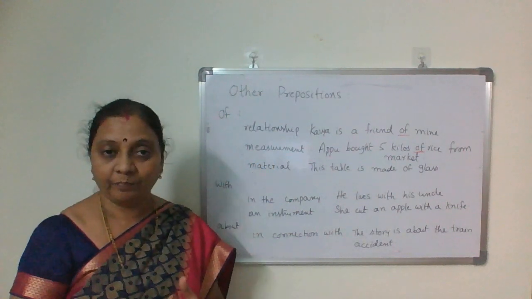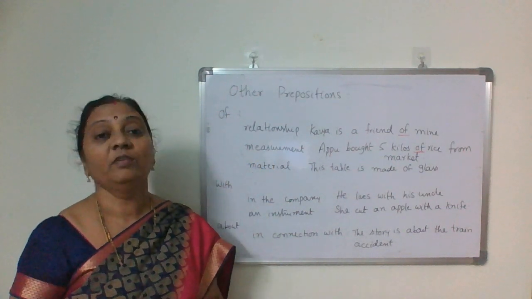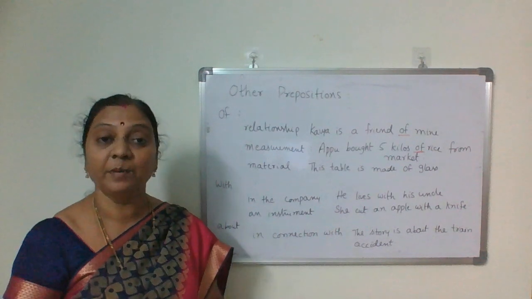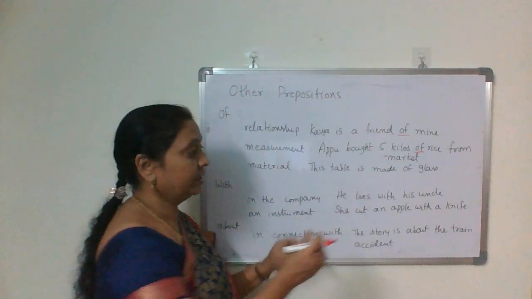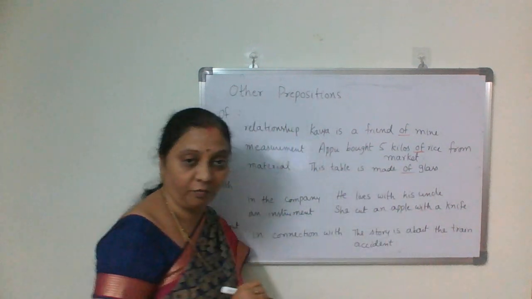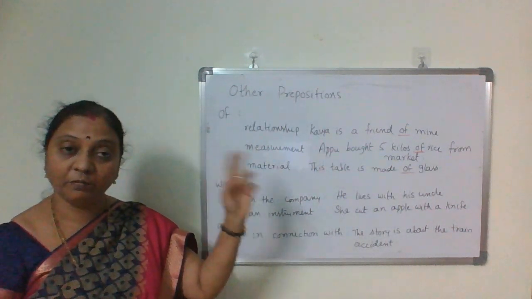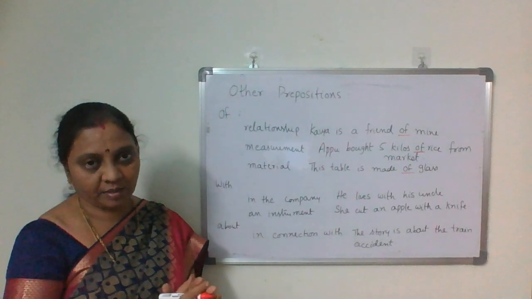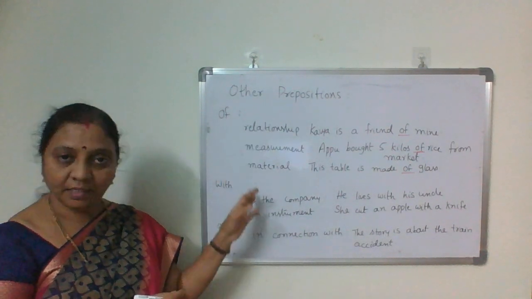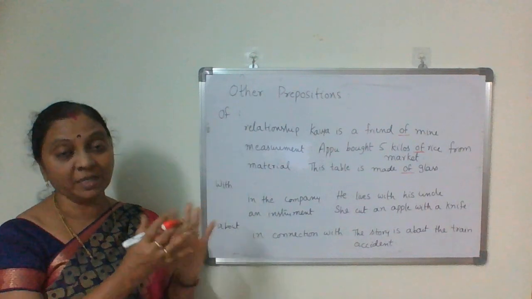And material. This table is made of glass. This chair is made of wood. So for material also we use of. Now off, O double F, means away from something, and this is a different usage. So don't mix up the two.